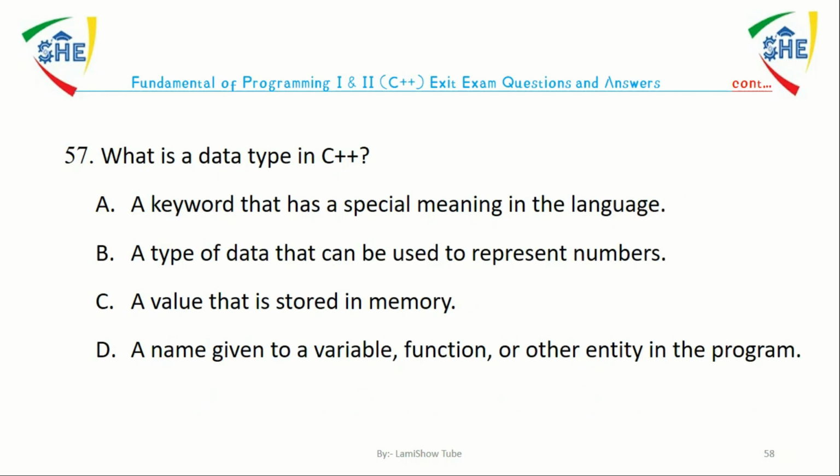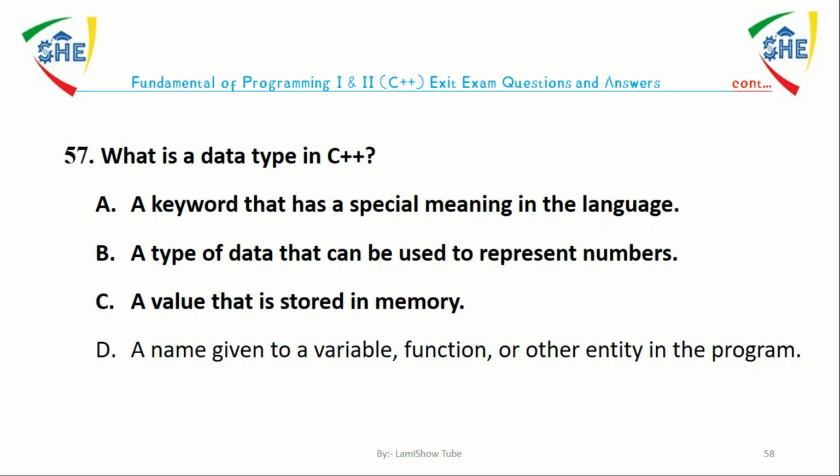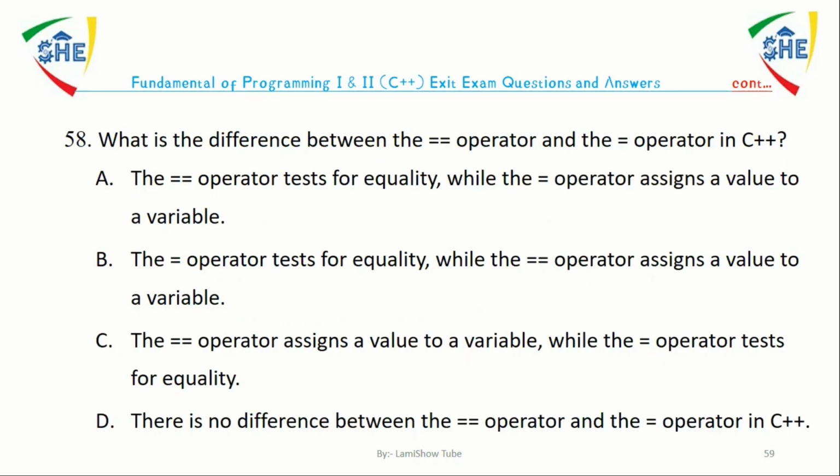Question number 57. What is data type in C++? A, a keyword that has special meaning in the language. B, a type of data that can be used to represent the number. C, a value that is stored in memory. D, a name given to variable, function, and other entity in a program. The answer is B. A data type in C++ is type of data that can be used to represent numbers, characters, and other values.